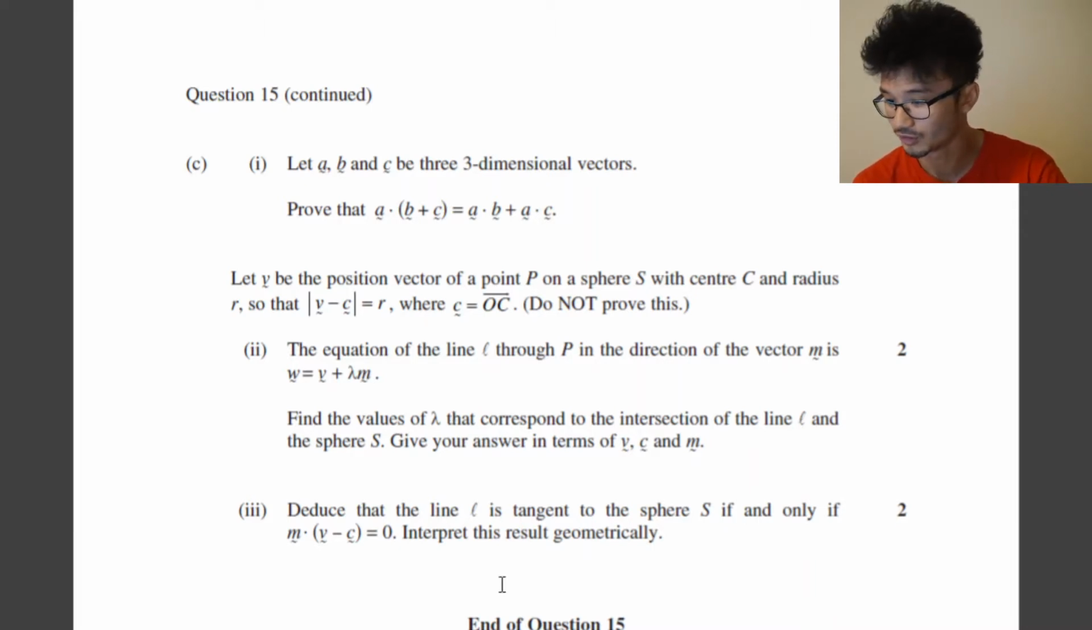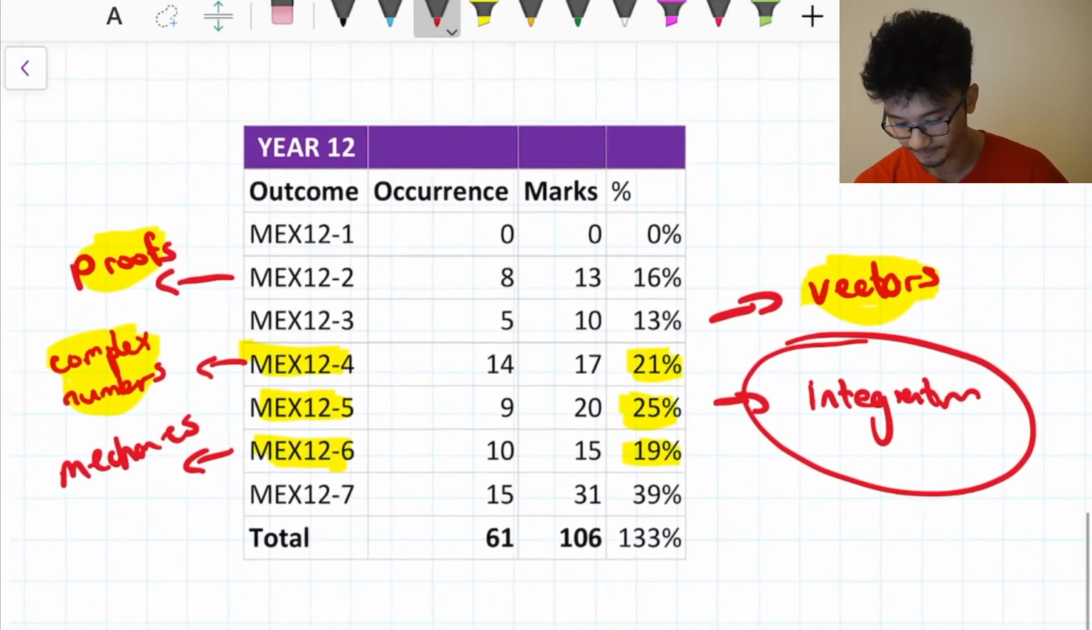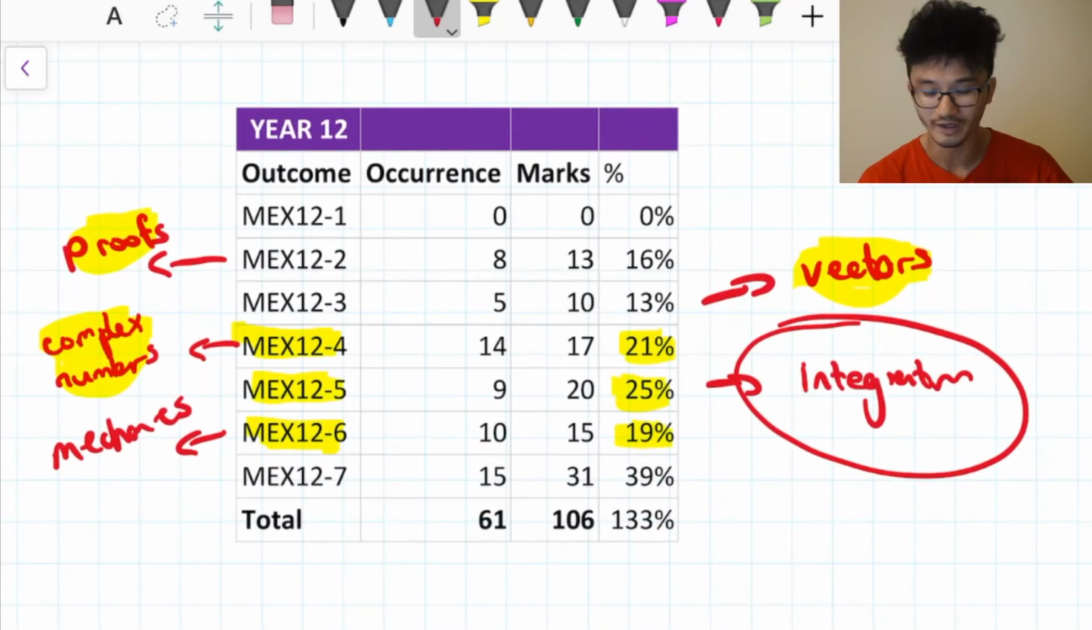Okay, so those are my predictions for the Extension 2 exam that's happening tomorrow on Monday, with these weightings and the content that we've just talked about. All the best.